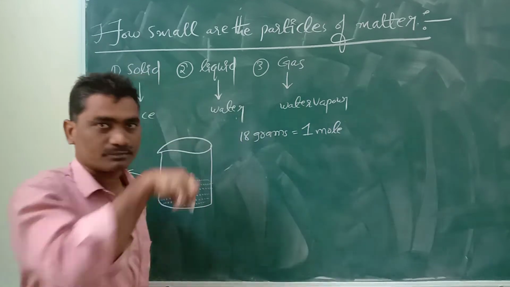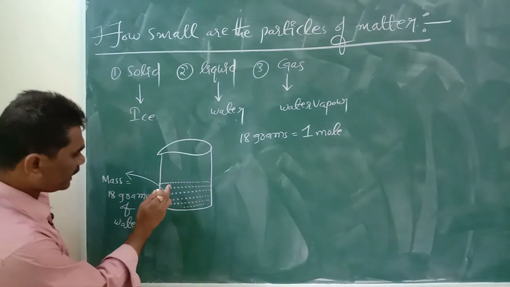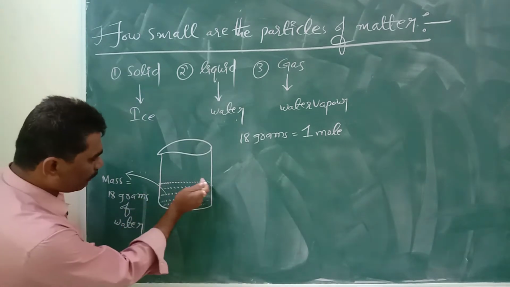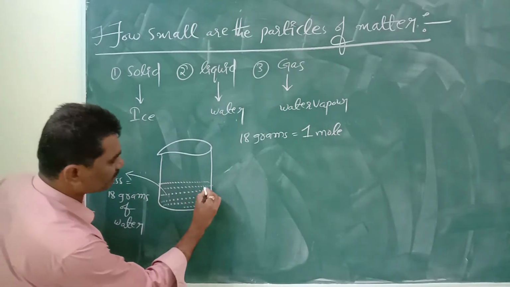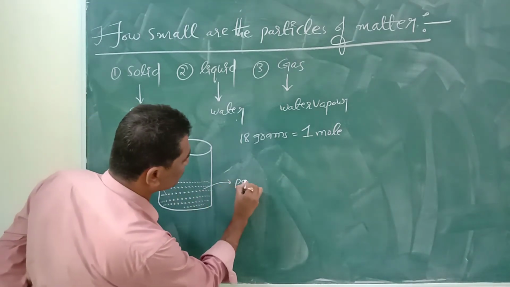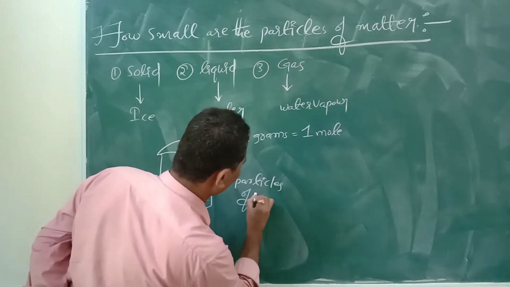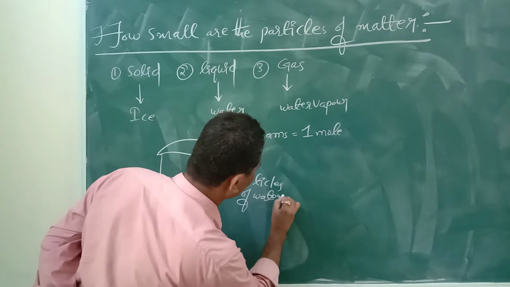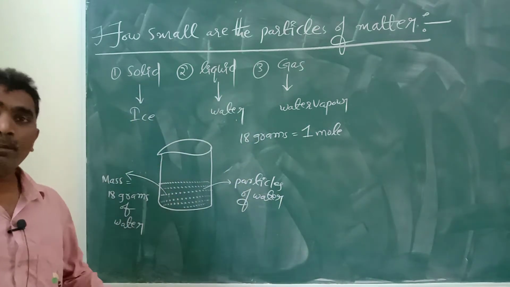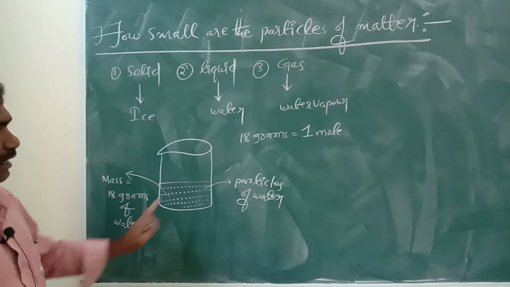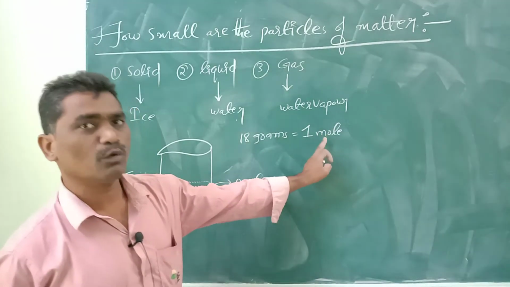So you see here, these are all particles of water. Let us assume these are all particles of water, but how many particles are there? 18 grams of water is equal to 1 mole.